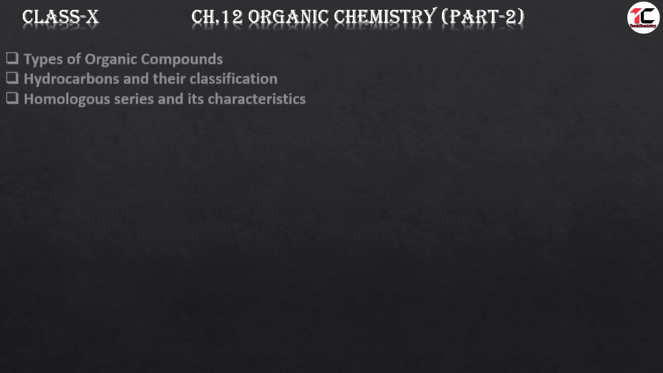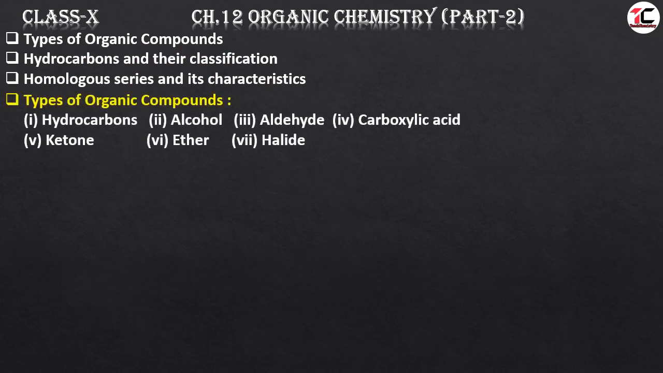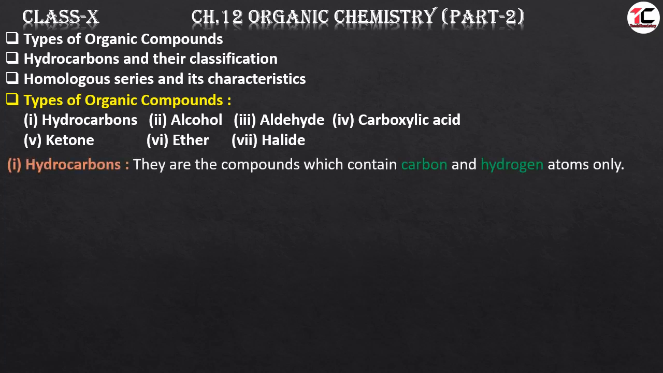Today I am going to explain to you about the types of organic compounds, hydrocarbons and their classification, and the homologous series and its characteristics. What are the types of organic compounds? Organic compounds are hydrocarbons, alcohol, aldehyde, carboxylic acid, ketone, ether and halide. But organic compounds are mostly the hydrocarbons, and these are the derivatives of hydrocarbons. Let us see what are hydrocarbons.